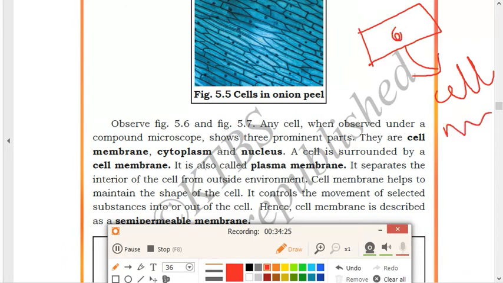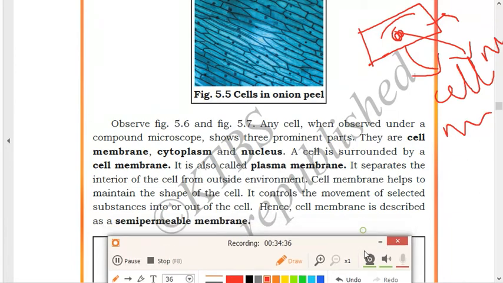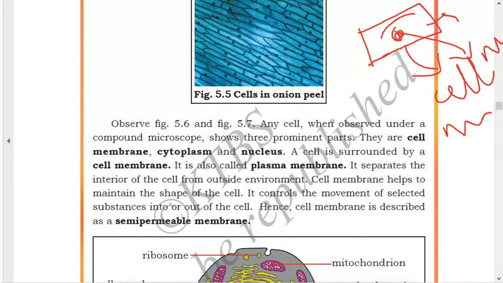The center part is called the nucleus. The black colored spots you can see are the nucleus, and the liquid present inside is called the cytoplasm. So these are the three parts present whenever you look at a cell under a microscope: first, cell membrane; second, cytoplasm; and third, nucleus.